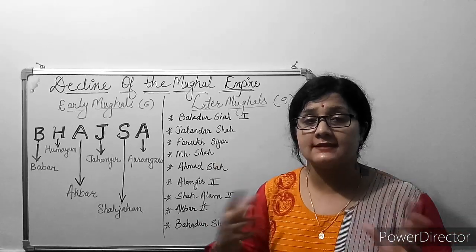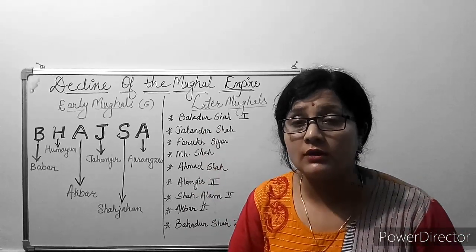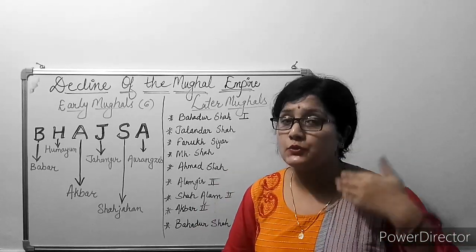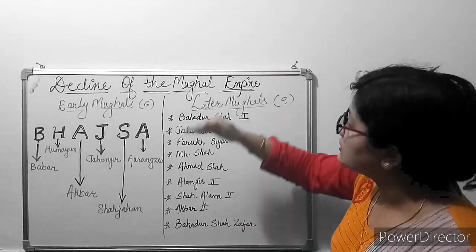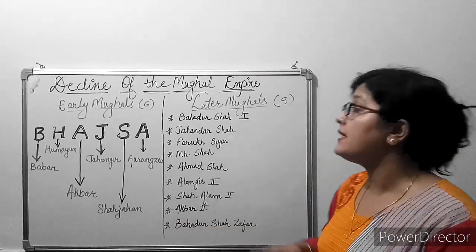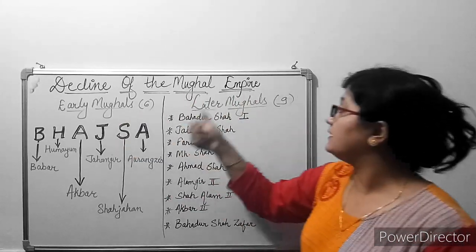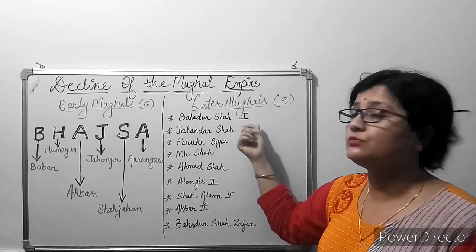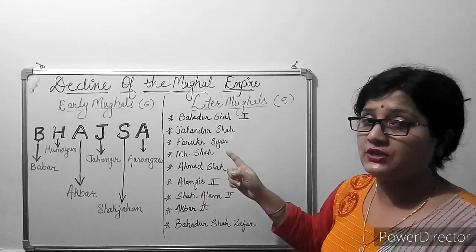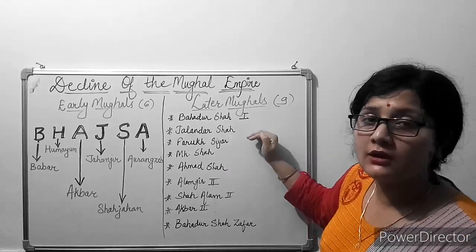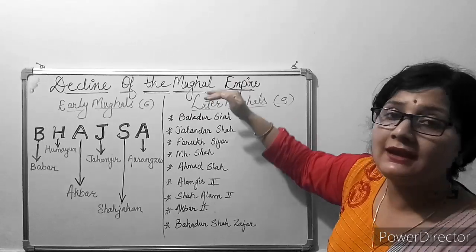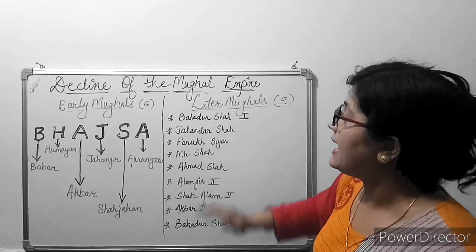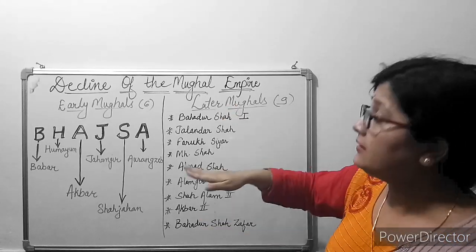So first of all, let's discuss these Mughal rulers. Who were the Mughal rulers because of which this empire came to an end? These Mughal rulers are categorized into two categories, the early Mughals and the later Mughals. The early Mughals were very powerful and the later Mughals were very weak and inefficient. And because of these later Mughals, this powerful Mughal dynasty came to an end. This dynasty declined because of these 9 later Mughals.